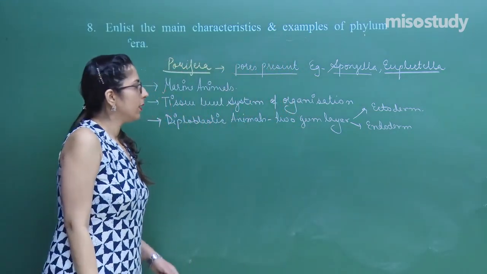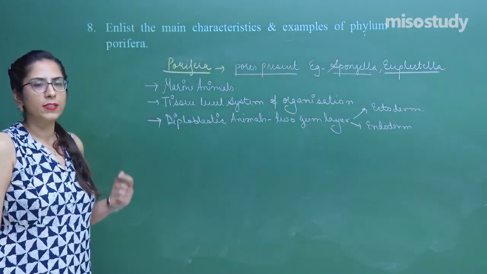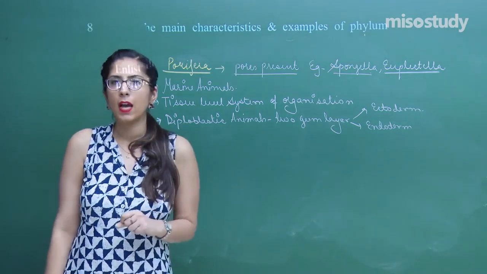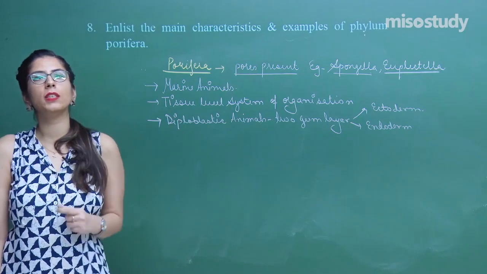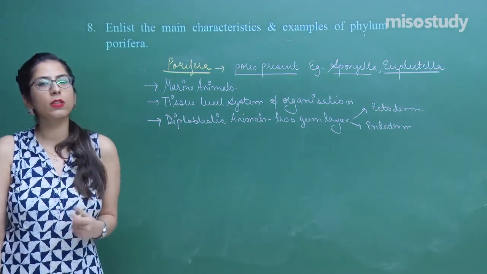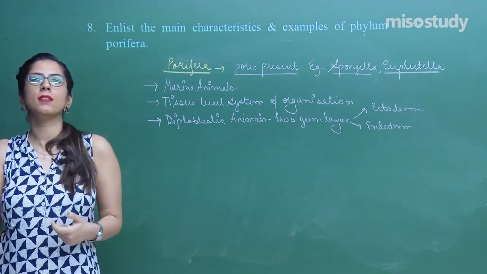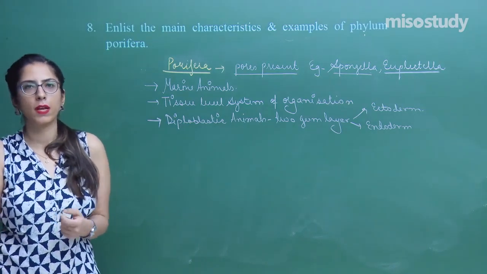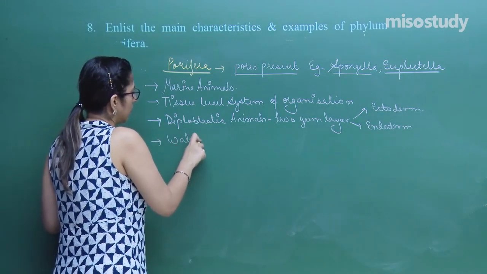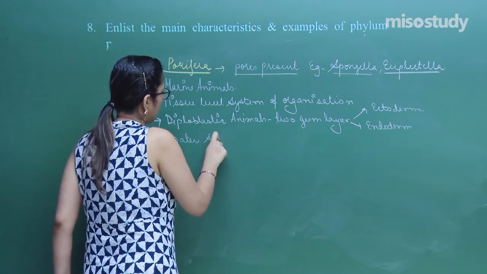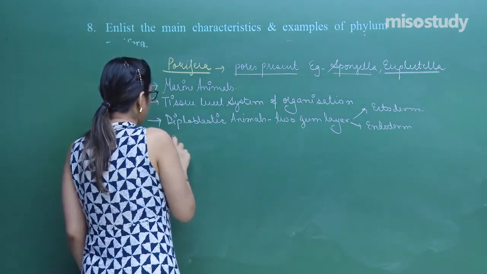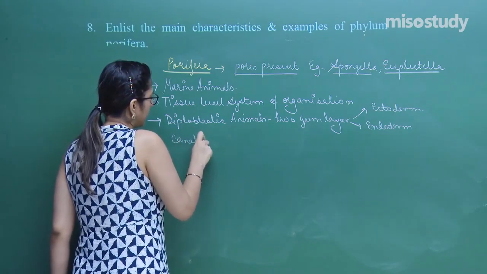Let's talk about some more features. As I have discussed, the ostia are present on their body, and these ostia help in a water current so that the water can enter the body through ostia. Later on, it enters into a body cavity, which is called spongocoel, and moves to the outside with the help of osculum. So a water canal system is seen.